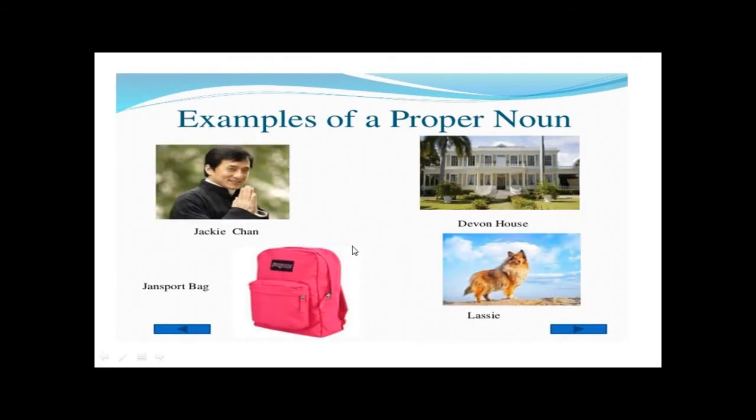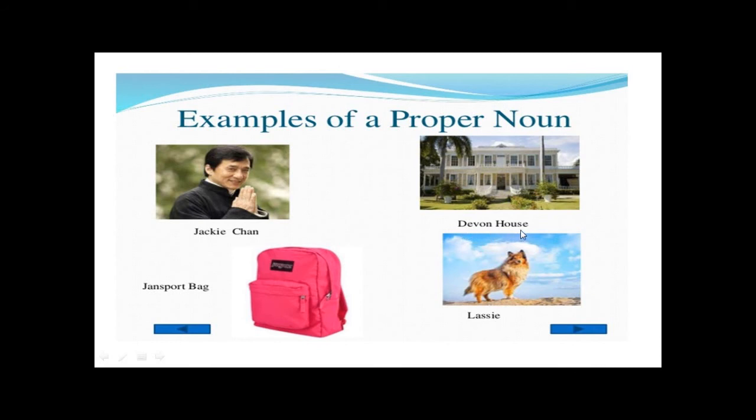Very good. Now look at the proper nouns here, examples. Jackie Chan. And Jackie Chan here, he is an actor, a famous actor. Now, Jackie Chan here, is he a common noun or proper? Yeah, proper, because I gave him a name. He's not any man. He's Jackie Chan. So the J here is capital, the C here is capital, and he is a proper noun.